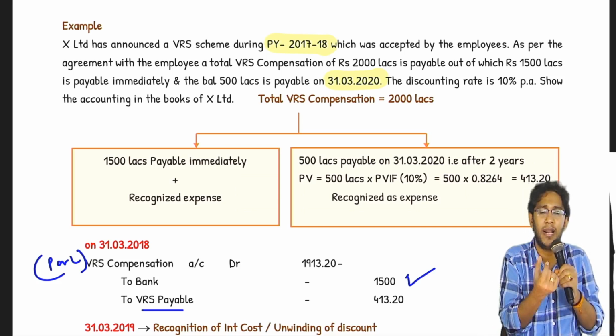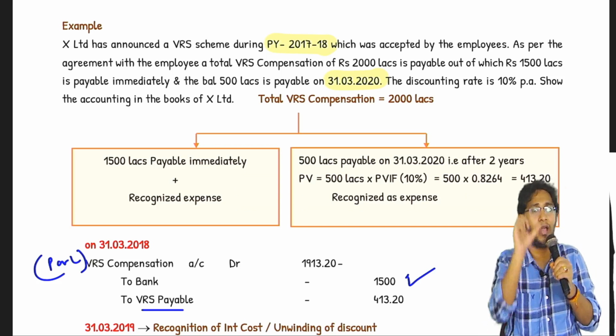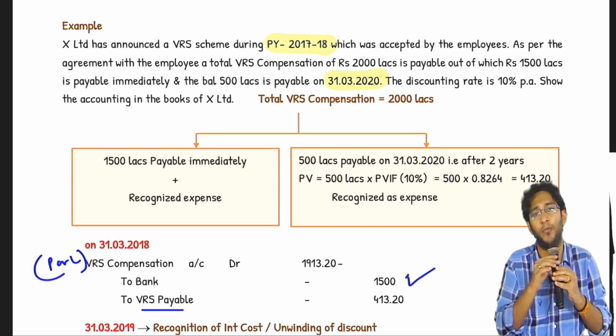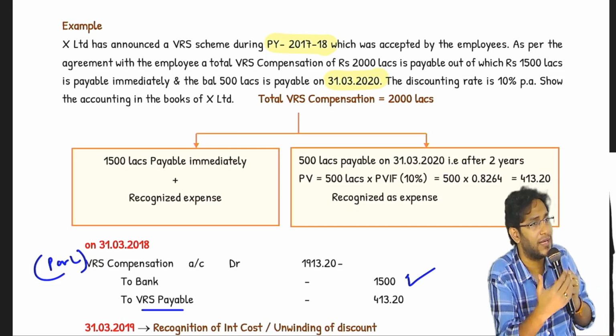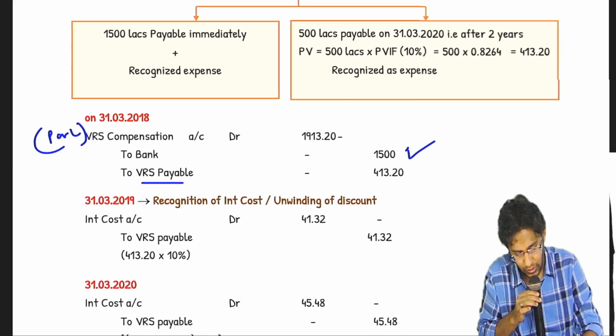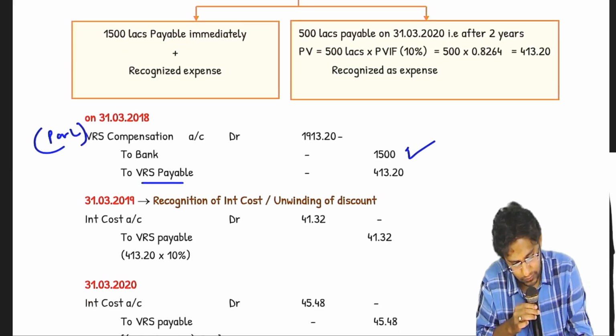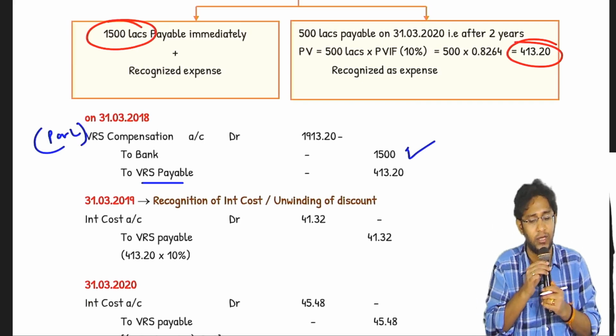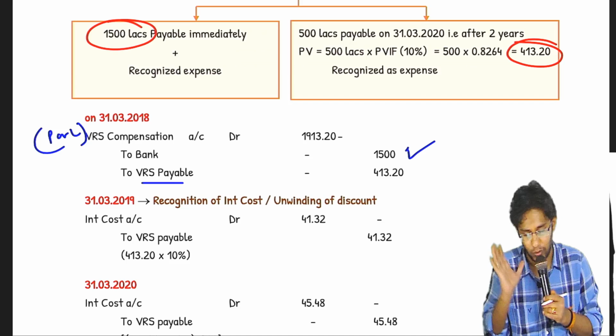So the 1,500 lakhs whatever is payable now immediately is recognized as expenditure at the full gross amount, whereas the 500 lakhs whatever I have to pay after 2 years, I have to recognize at present value, discounted by 2 years. That came to 413.2. Here it is 1,500. Total it is 1,913.2. Look at the entry.